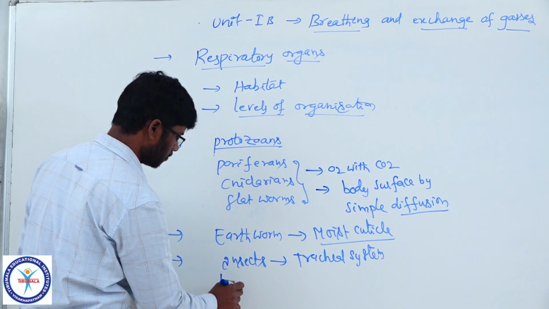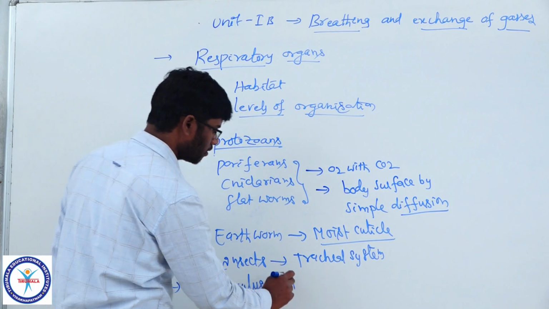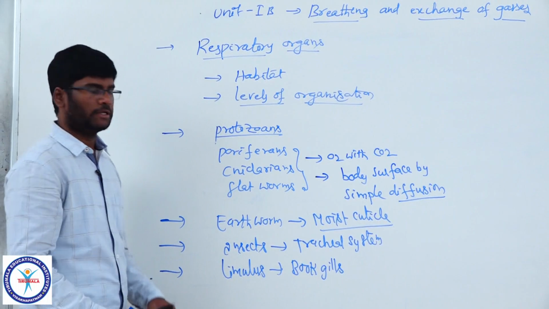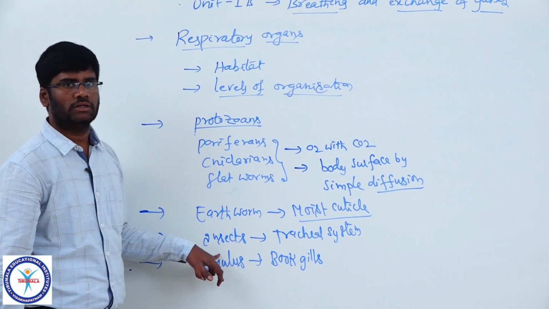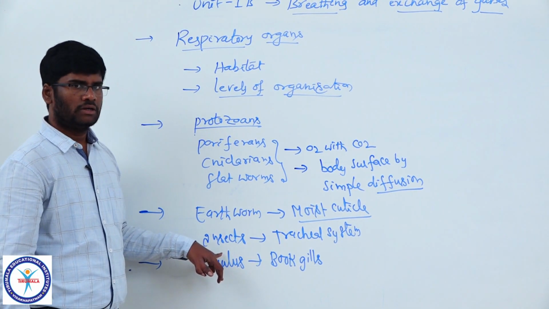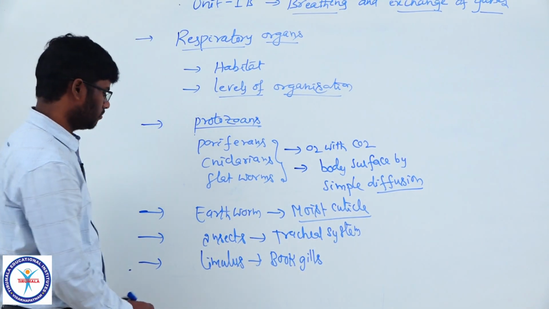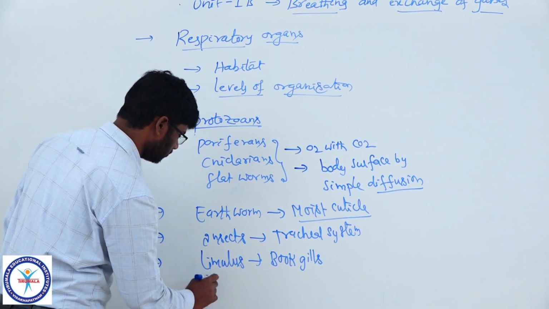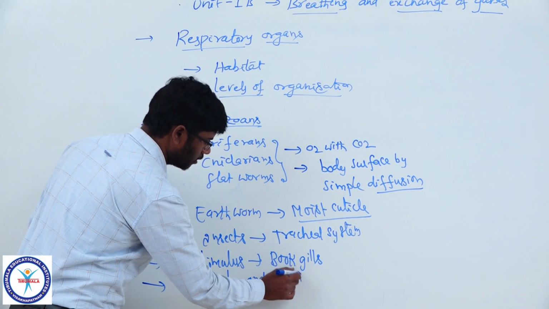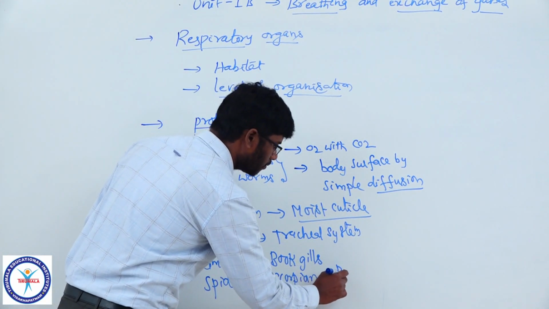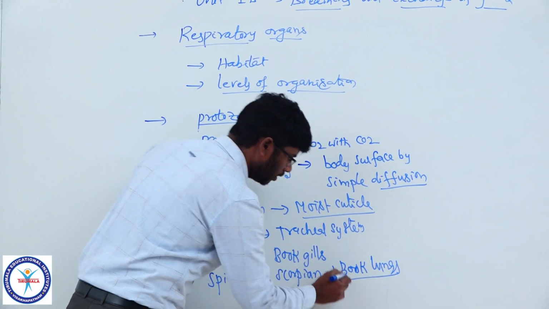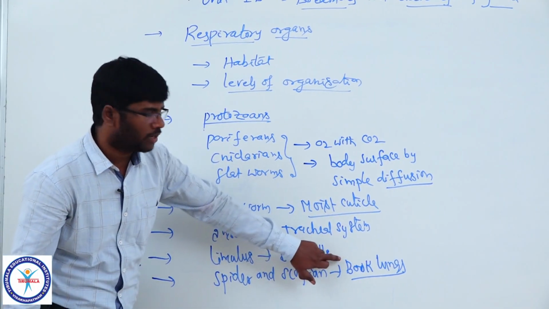In limulus, book gills are the respiratory organs. Limulus is a living fossil, belongs to phylum Arthropoda. It is generally called horseshoe crab. Next, in spider and scorpion, book lungs are the respiratory organs. Book lungs show aerial mode of respiration.